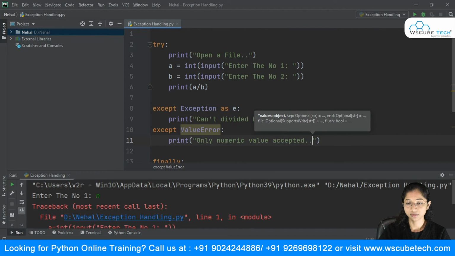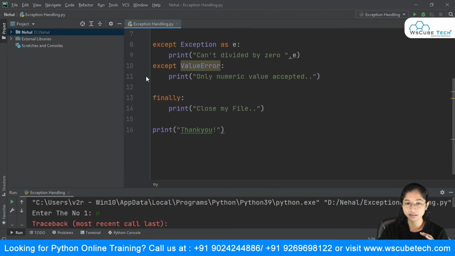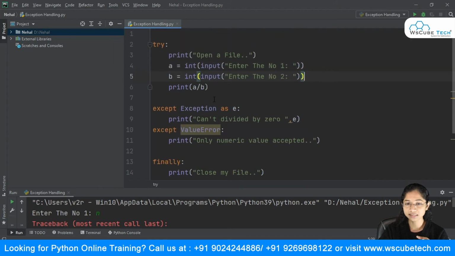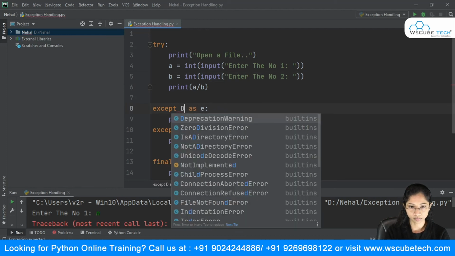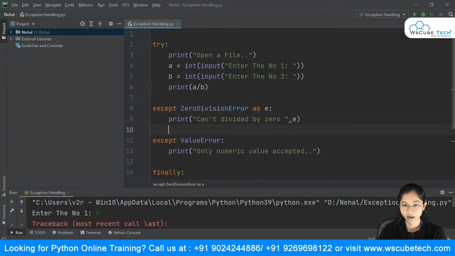That sounds easy. Fine. So I can be specific while writing this exception. The exception is definitely going to handle your error, but you can be specific while writing it. Now we know this is a zero division error, so we can make that specific over here. And I have even written this. Now you can even write this as e and print that e message also, but in this case I'm just going to remove this as well.